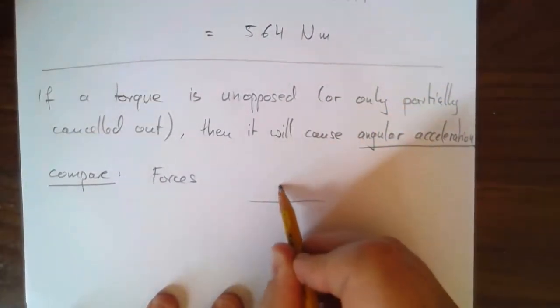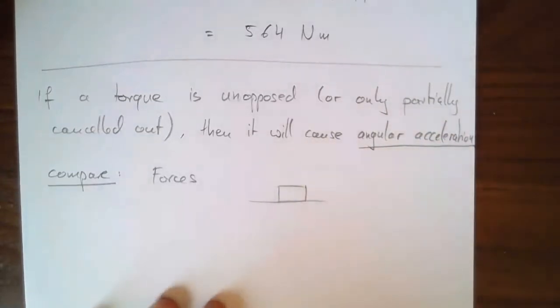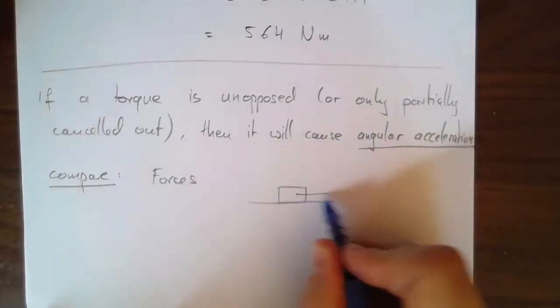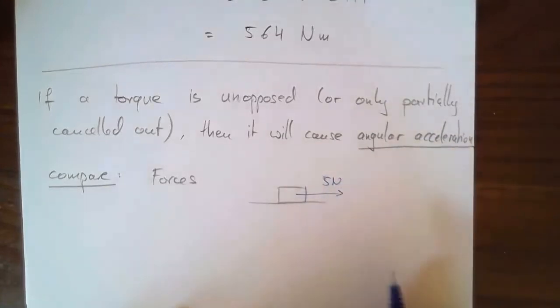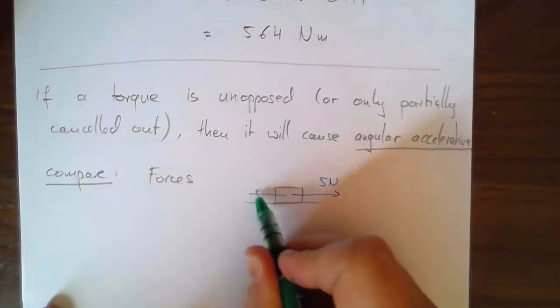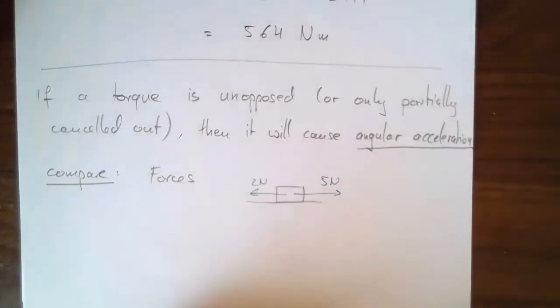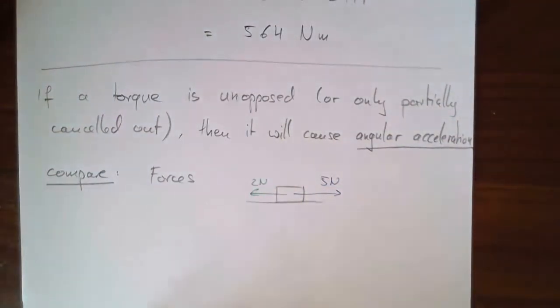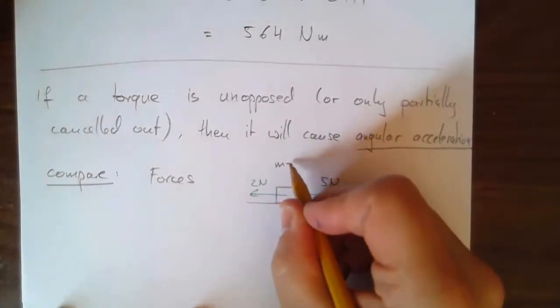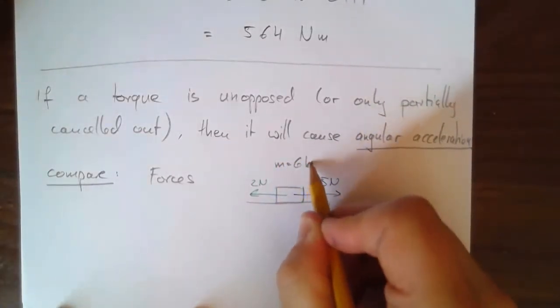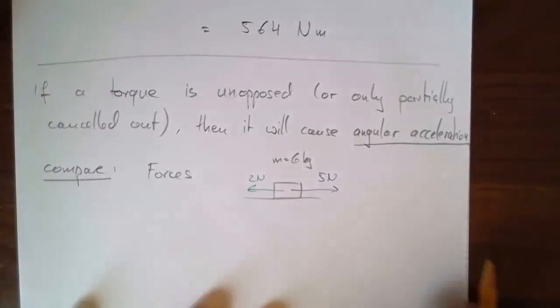Imagine I've got maybe a block here and someone's pushing it with 5 newtons this way. Somebody else is pushing it with 2 newtons this way. I know I haven't quite drawn those arrows to scale. That's okay. Say the mass is 6 kilograms. What is the acceleration?